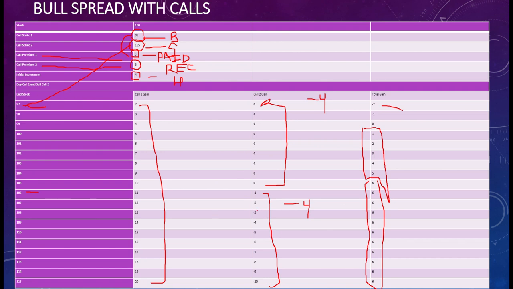So what a bull spread does with your investment is, after a certain stage when the market is going up, one thing is very important: this strategy is only applied when you expect that the market is going to rise in the future, right? After a certain point, when the market hits that point, you will earn steady returns, as you can see in the example. So this is called a bull spread with calls.